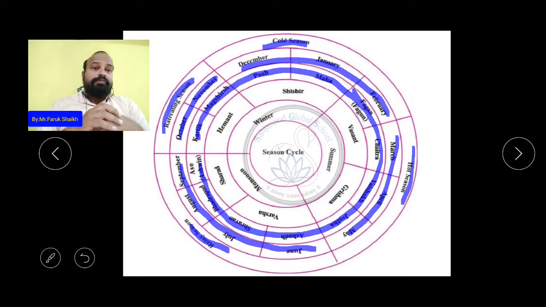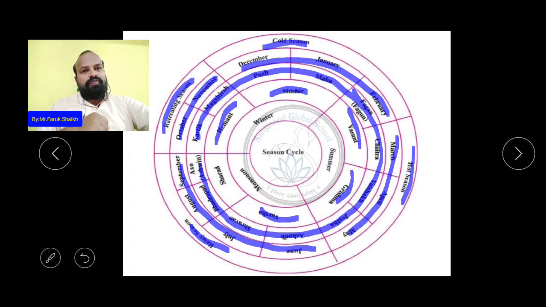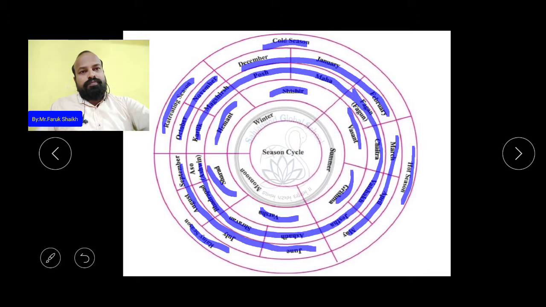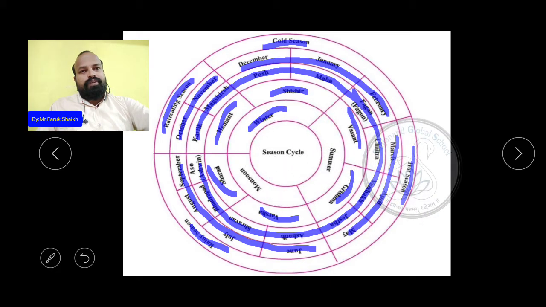Understood? Then there are the traditional 6 seasons. Which are these? Hemant, Sisir, Vasant, Grishma, Varsha and Sarad. And mostly all of you know that in India we experience only 3 seasons, and those are winter, summer and the monsoon.